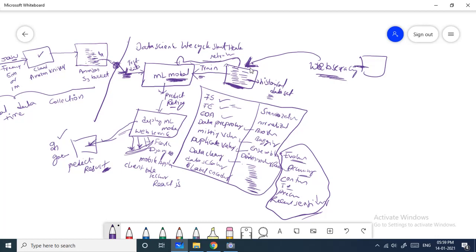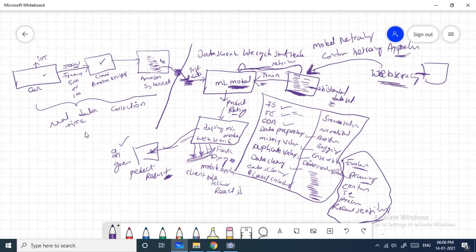We can increase the model accuracy by what we call model retraining, or a continuous retraining approach. Okay, this is what our complete algorithm will be. Let me explain one by one once again.